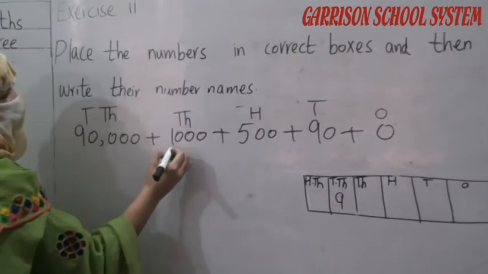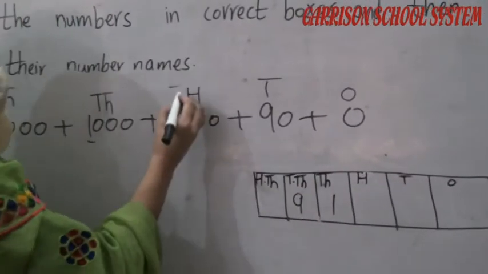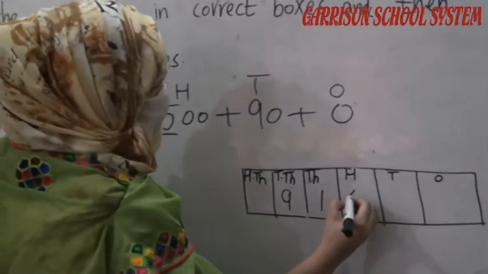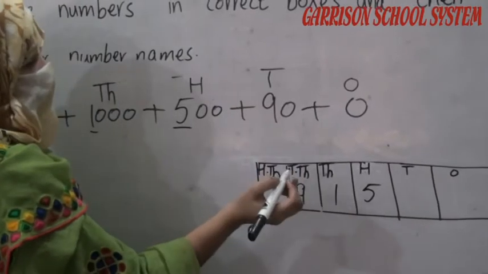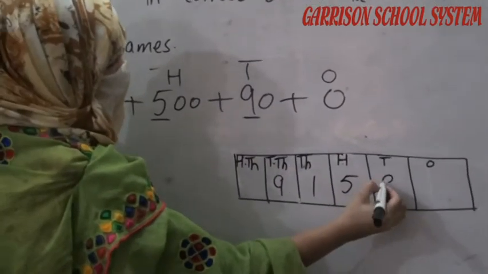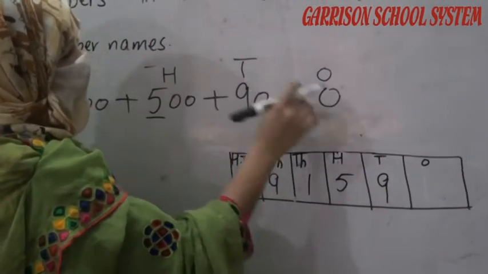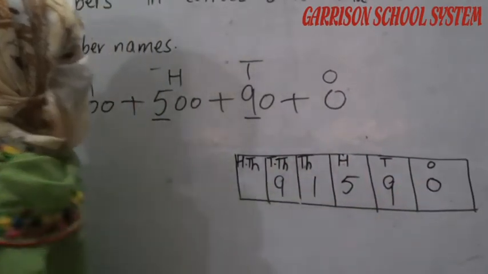Which number is in 1000? 1. We have to write here 1. Which number is in 100? 5. We have to write here 5. Which number is in tens? We have to write here 9. Which number is in ones? Here is 0. Okay student?